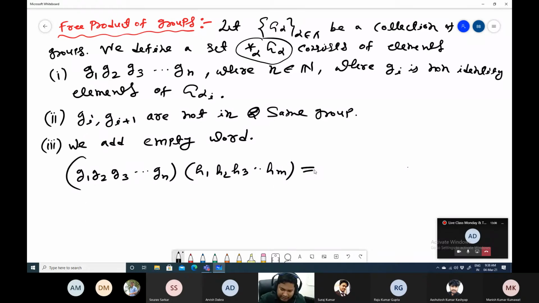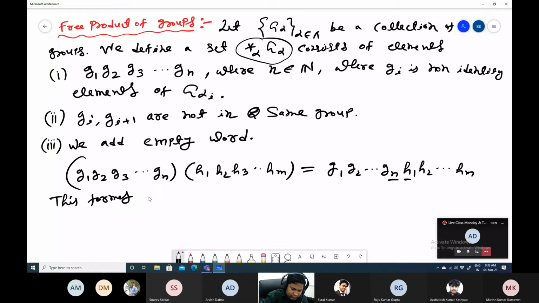Then we will write it as a single word in this way: G1, G2, up to Gn, H1, H2, up to Hm. Now it may happen that Gn and H1 belong to the same group. If this happens, then we will combine them. And then this forms a group.